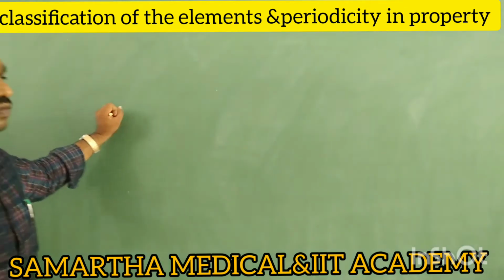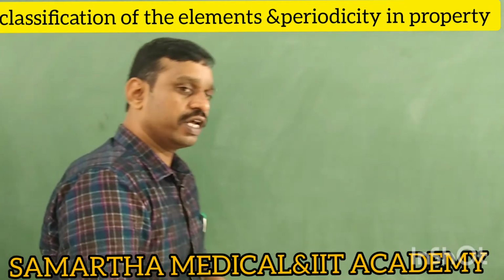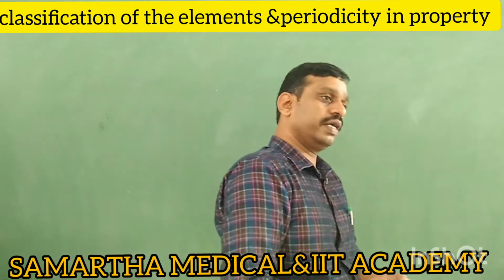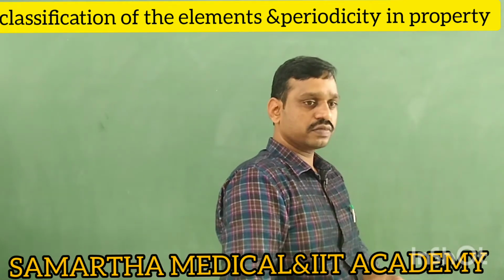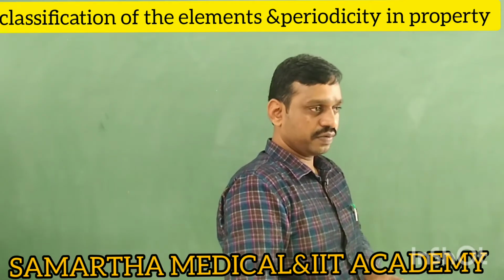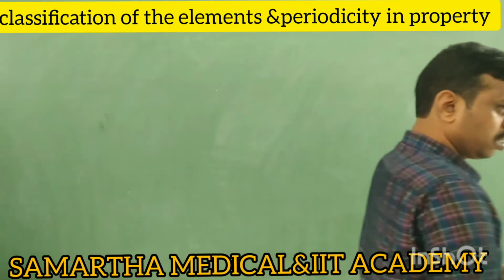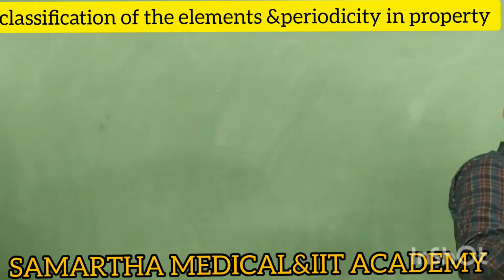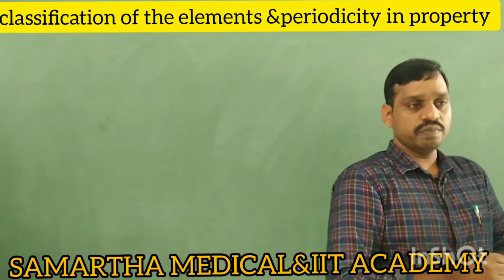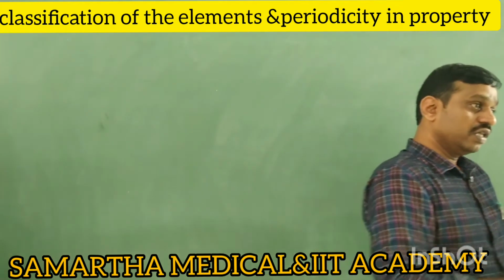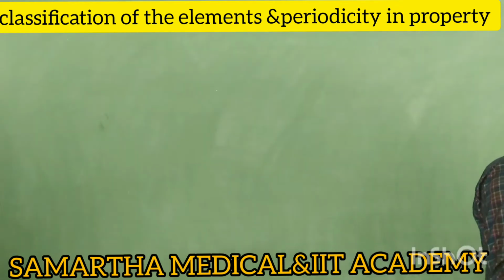Can you tell me how many elements there are in the periodic table? 118. So in the periodic table there are 118 elements. Is it possible to remember all the elements?